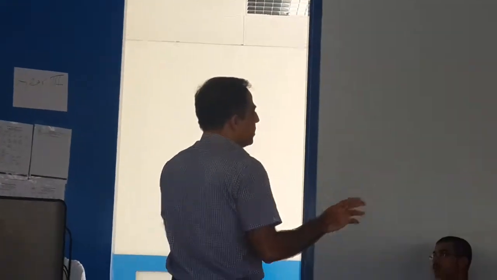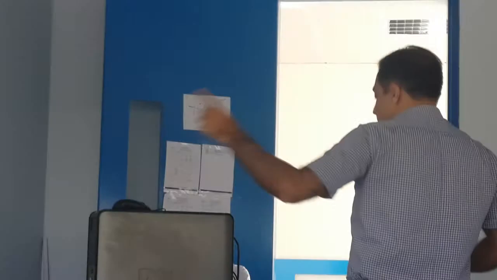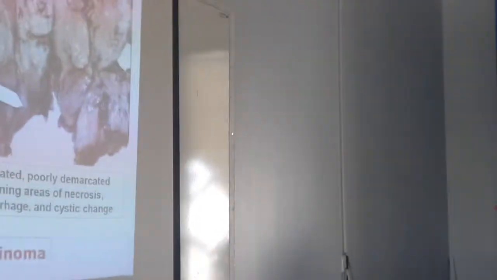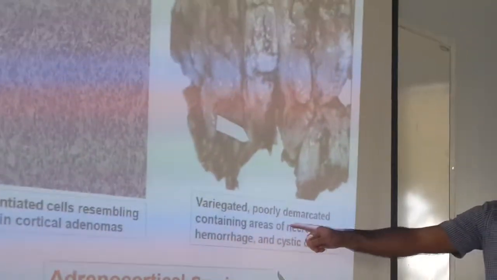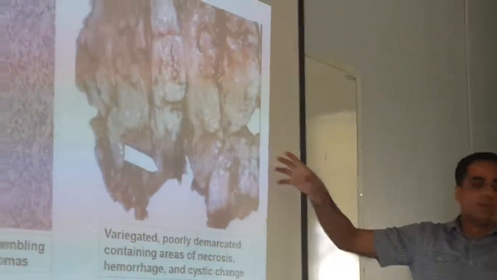But as it is moderately or poorly differentiated, more mitosis and more pleomorphism will be there. Got it? So three things are there in the adrenal cortex. We are talking about the cortex. One is hyperplasia, which is multinodular. Second is adenoma, which is solitary, single. And third is adenocarcinoma. The thing about adrenocortical carcinoma is that there are areas of necrosis, hemorrhage and cystic change.